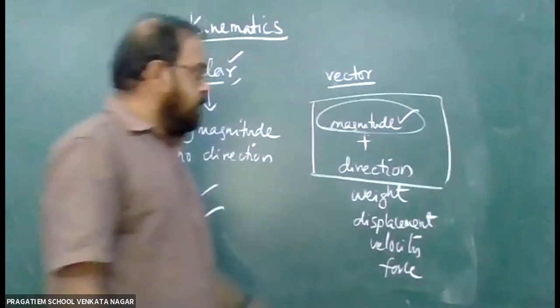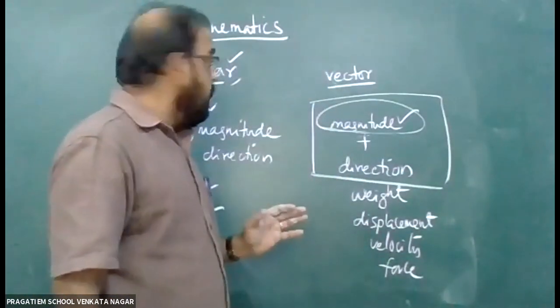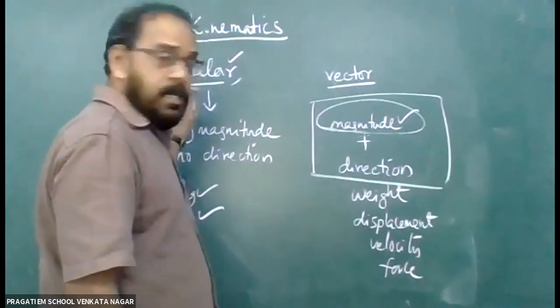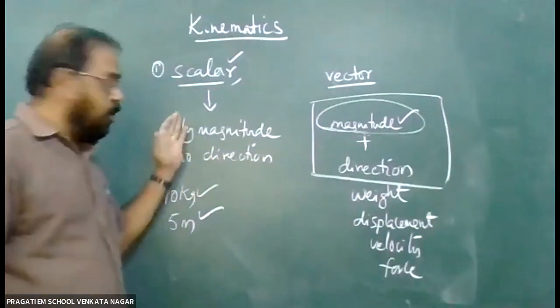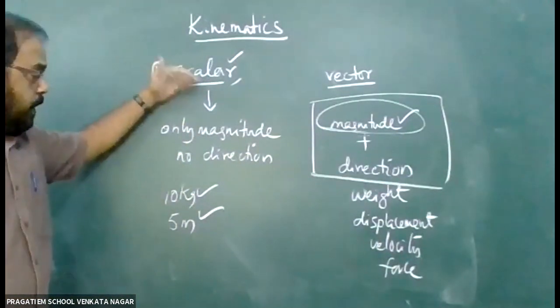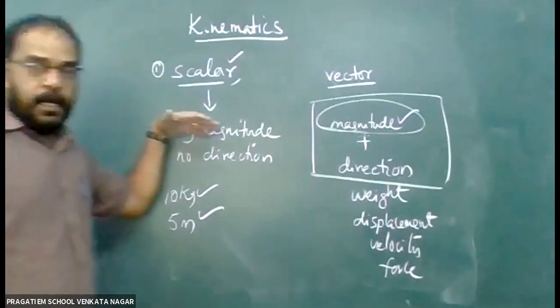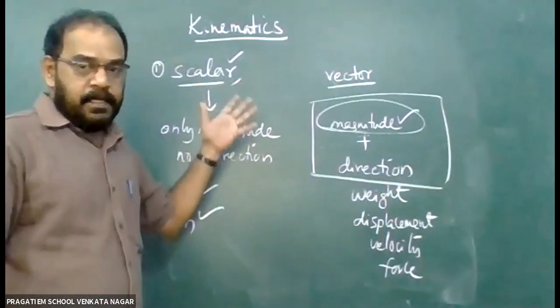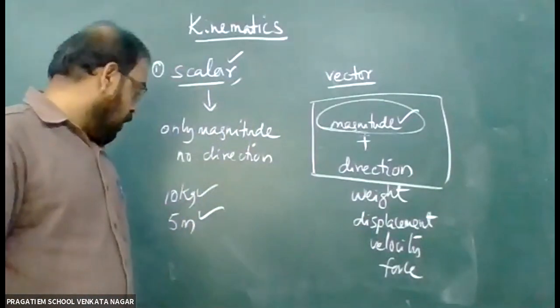Such quantities are called vector quantities, and a scalar quantity means the quantities which require only a magnitude. They don't want any particular direction. They are called scalar quantities.